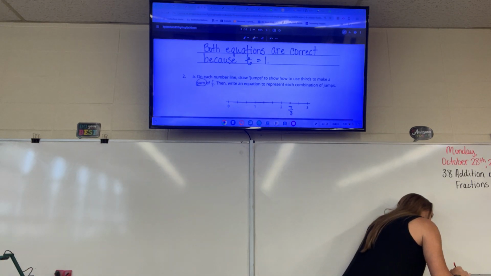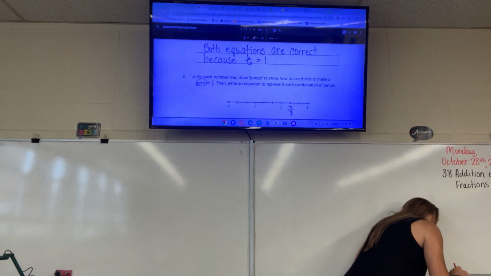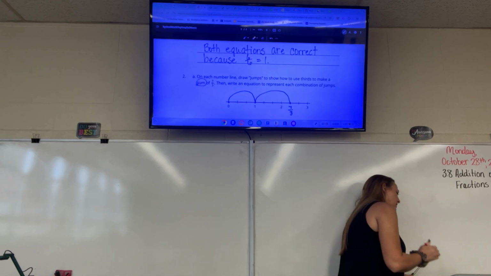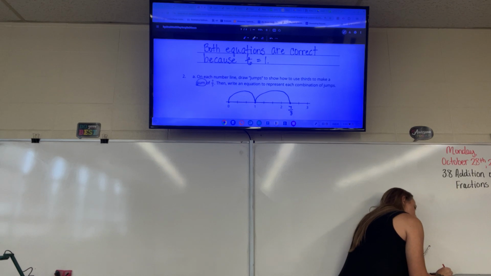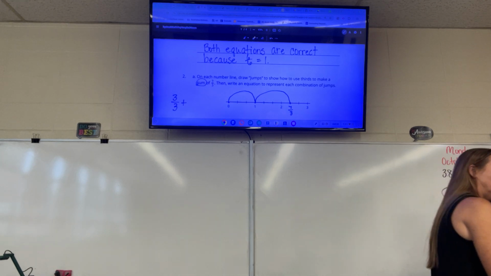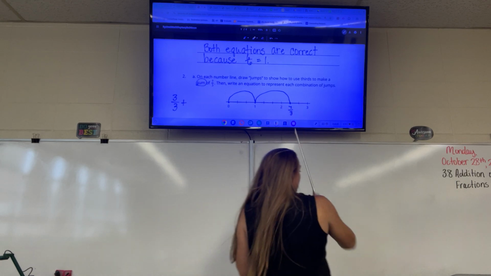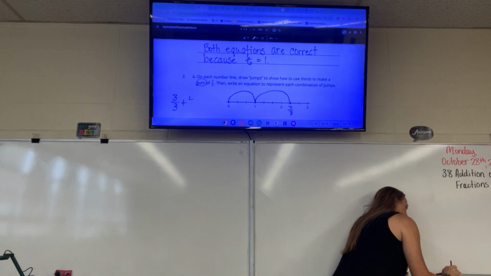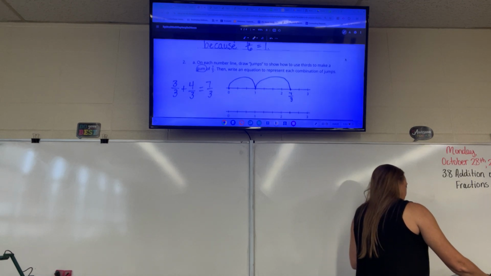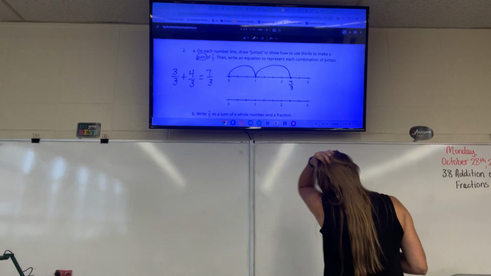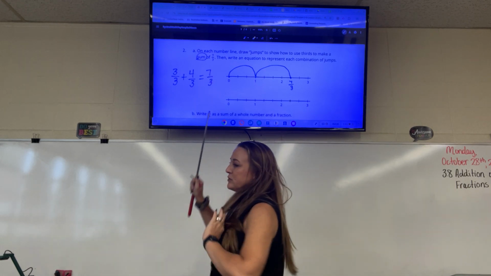So, I'm going to start at 0 and jump to 1 whole, and then I'm going to jump again to 7 thirds. So this one, the equation would be 3 thirds. That's how far I jumped first. Why are you not writing? Plus 1/3, 2 thirds, 3 thirds, 4 thirds. 3 thirds plus 4 thirds equals 7 thirds. Denominators have stayed the same. Numerators add together to equal 7.